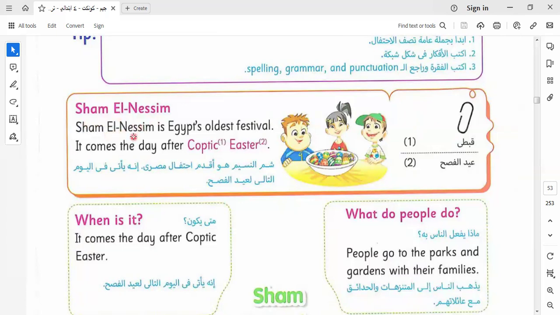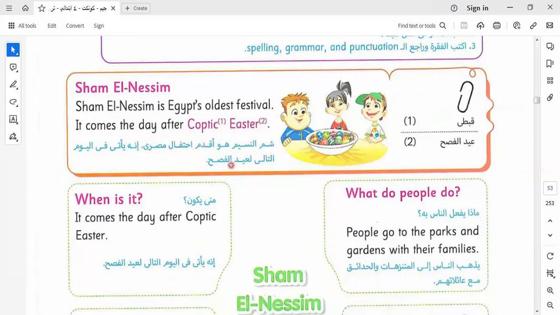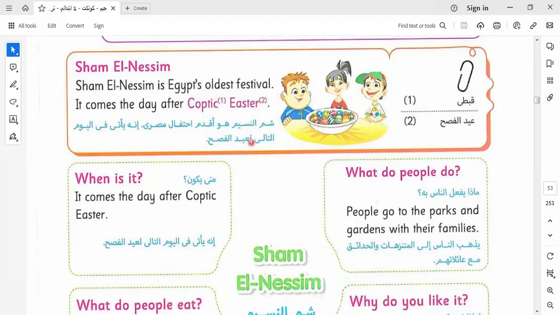Sham Nissim is Egypt's oldest festival. Here we talk about Sham Nissim. It comes the day after Coptic Easter. You can write about Sham Nissim, Eid al-Fitr, or Ramadan. So we must know everything, how we celebrate it. Sham Nissim is different from Eid al-Fitr and Ramadan. Why? Because in this festival we have some special habits that we do, like eating certain fish and colored eggs. This is different from what?